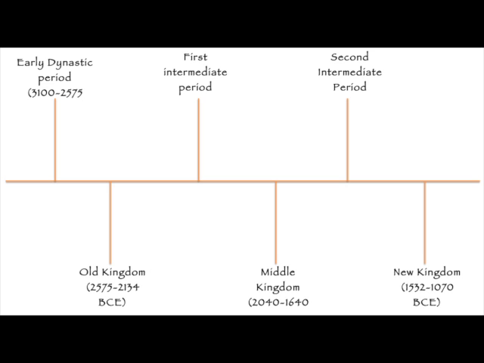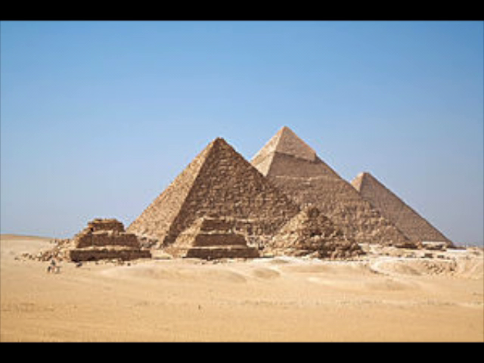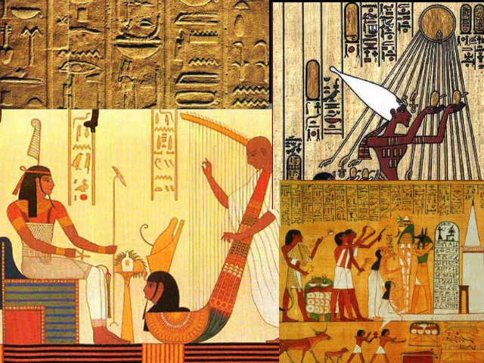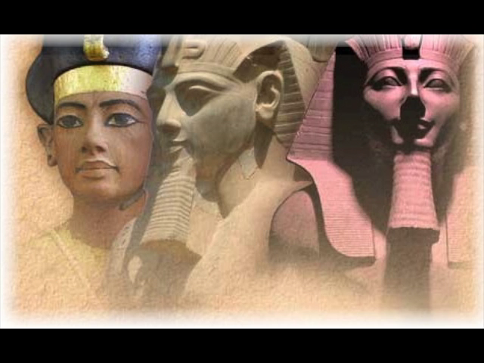Ancient Egypt was divided into 4 distinct consecutive periods: the early dynastic period, the Old Kingdom, the Middle Kingdom, and the New Kingdom. The Old Kingdom was nicknamed the Pyramid Age because pharaohs were buried in pyramids during this time. The Middle Kingdom was Egypt's Golden Age, during which literature and art flourished. The New Kingdom was Egypt's period of imperialistic conquest. Within each period was a number of dynasties for a combined total of 30 dynasties.